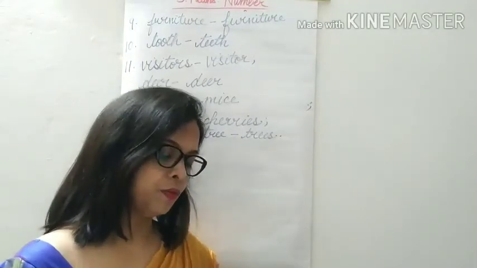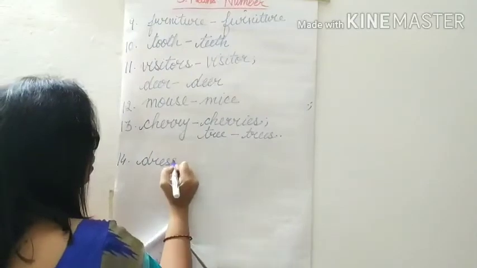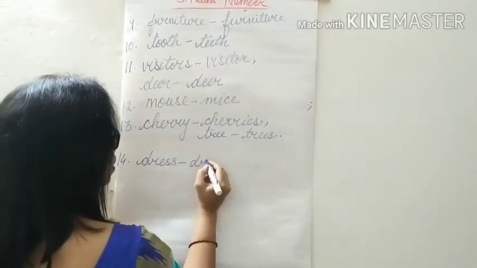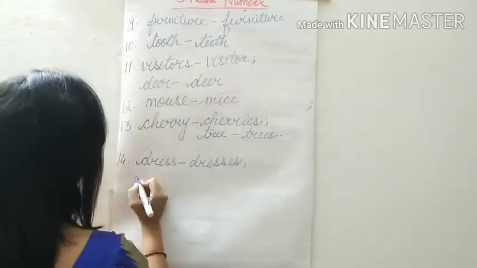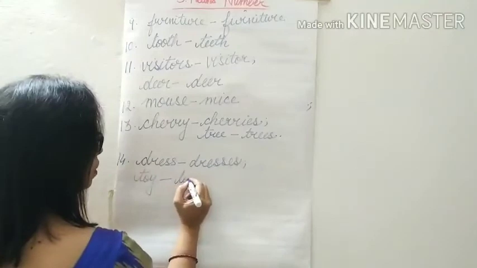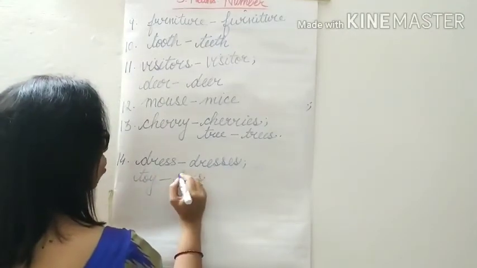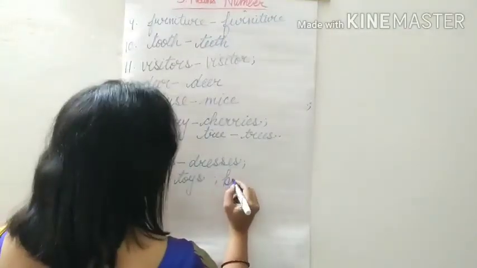Okay, so now we see the plural. Dress becomes dresses. Toy becomes toys. And box becomes boxes.